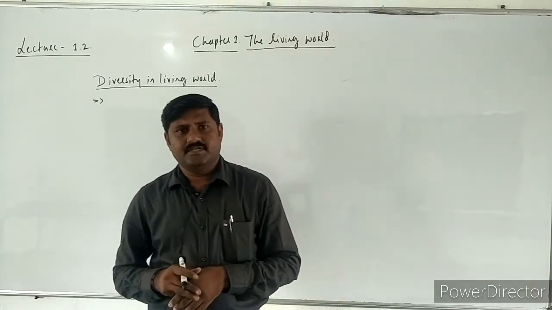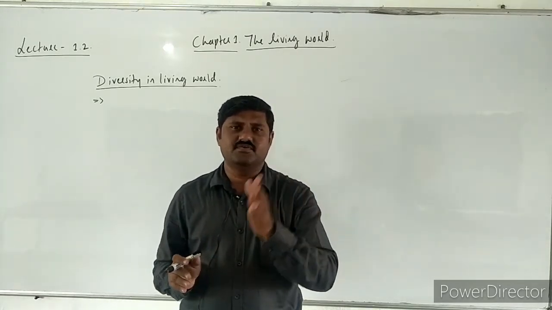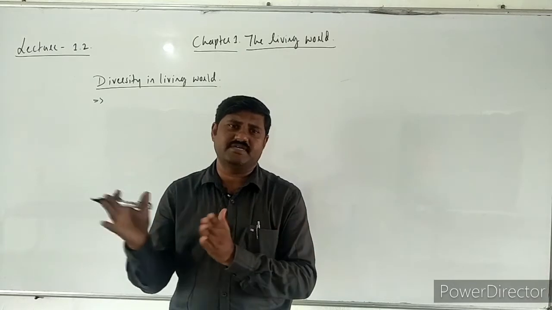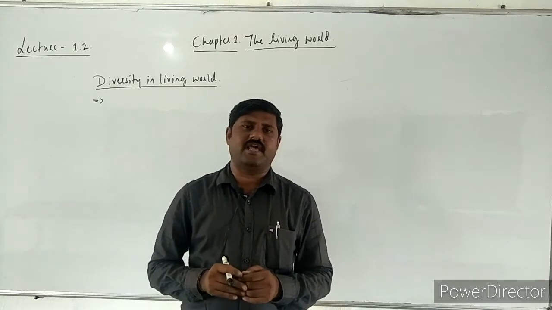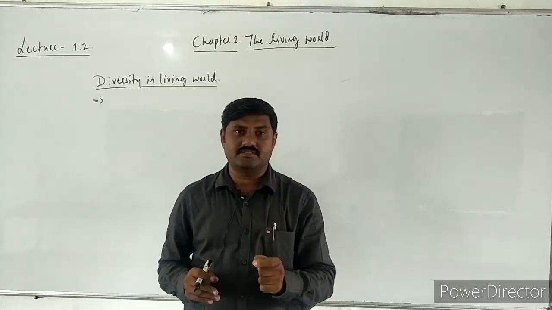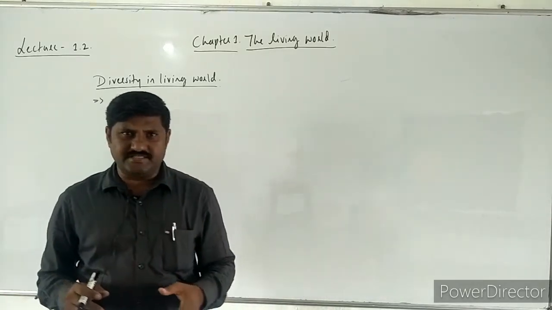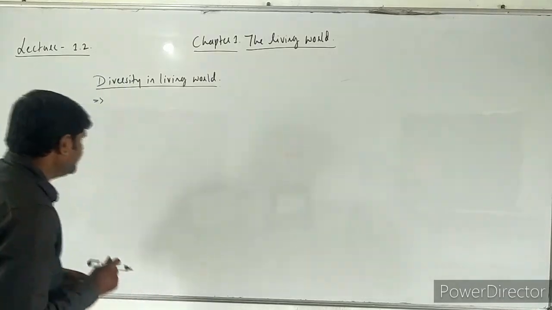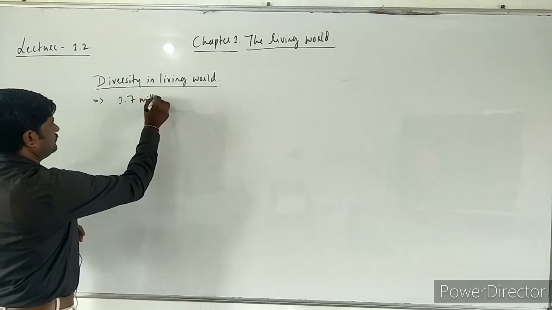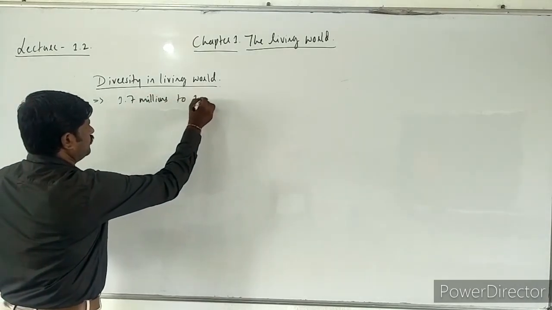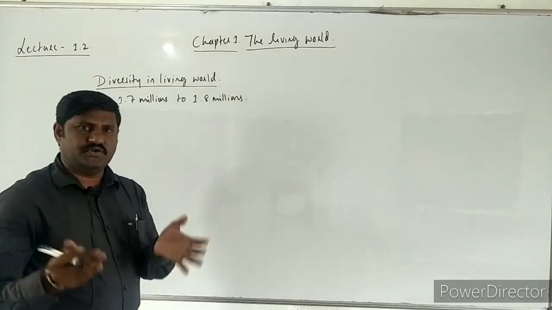Okay, so that way, all these living organisms together form the living world, and they are showing diversity. That is nothing but variety, right? Varieties of organisms that you will come across around the universe, right? And so the known organisms to us are expected to range from 1.7 million to 1.8 million organisms.